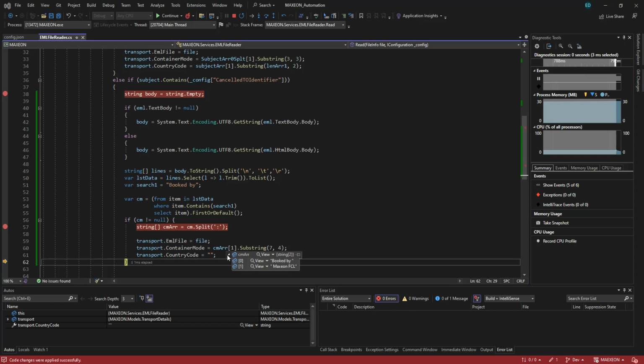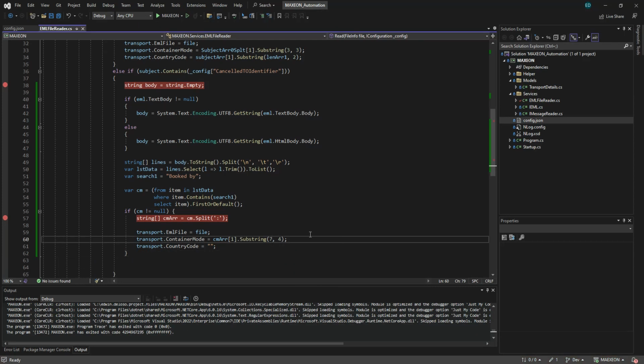You think there's a space here? Oh, I think there's a space, so I think I need 8 and only 3.